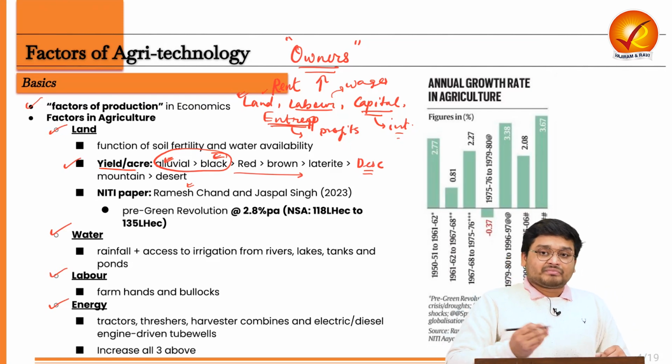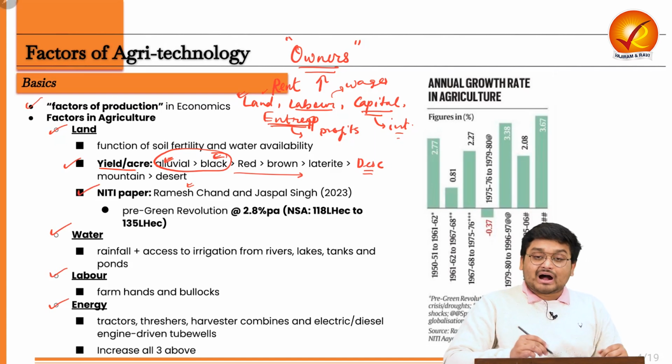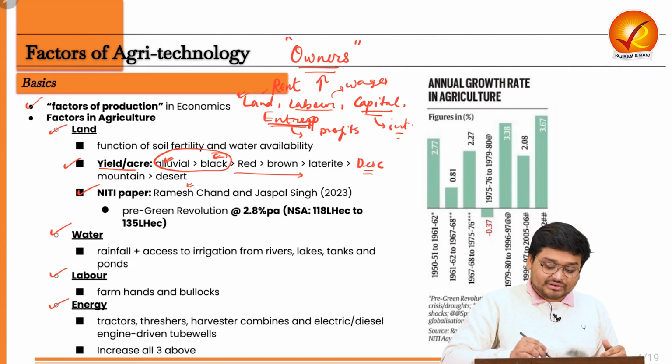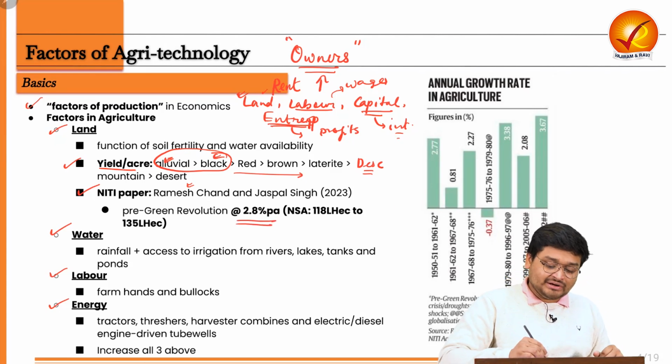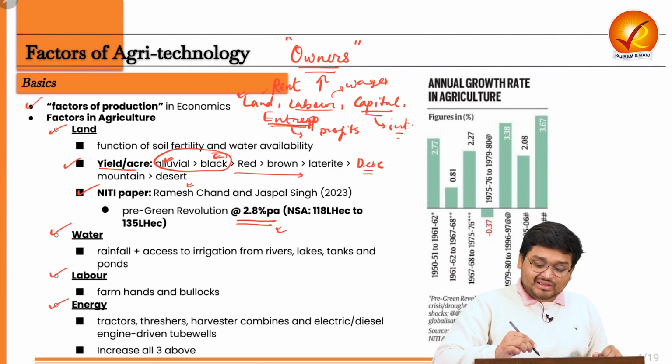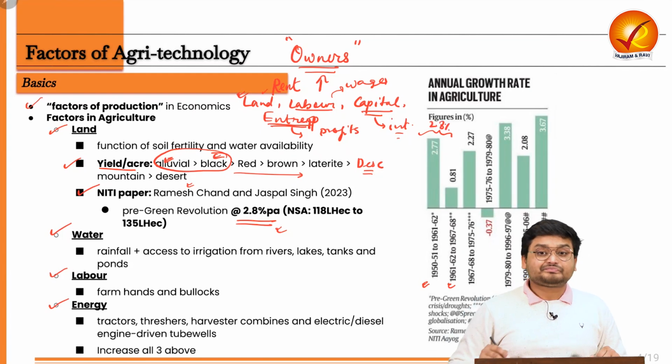Now in this paper that we are discussing, this Niti Aayog paper is telling that before the Green Revolution, Indian agriculture was growing at only 2.8% per annum. As we can see, from 1950 to around 1962, this average growth was only around 2.8%.